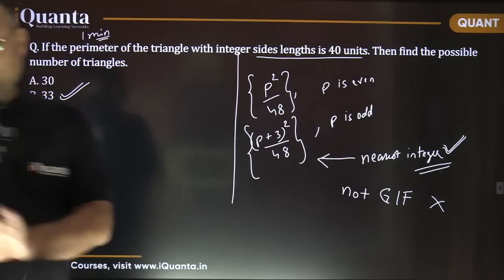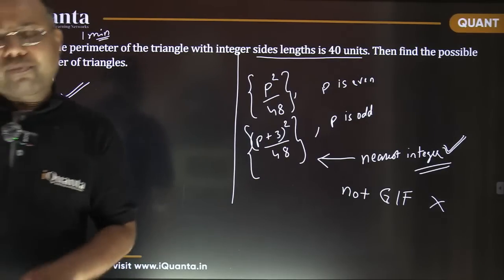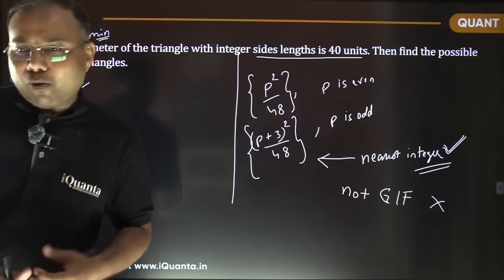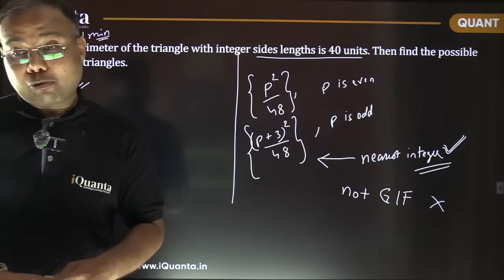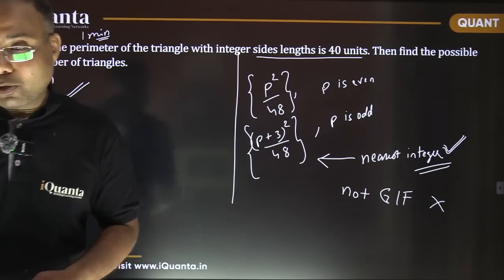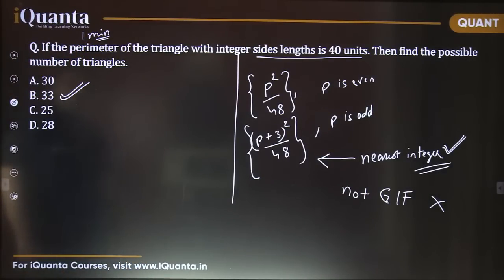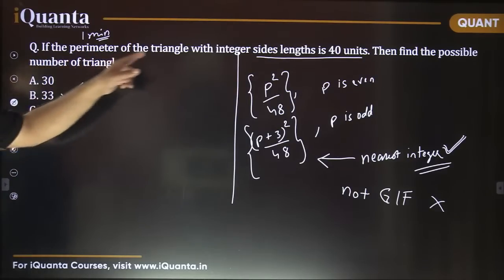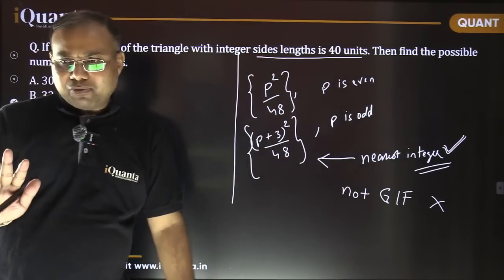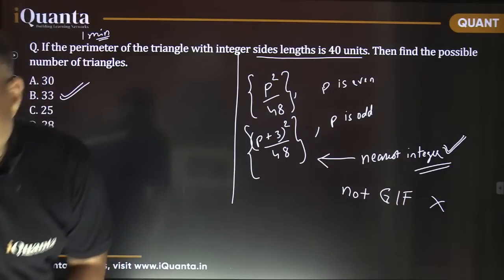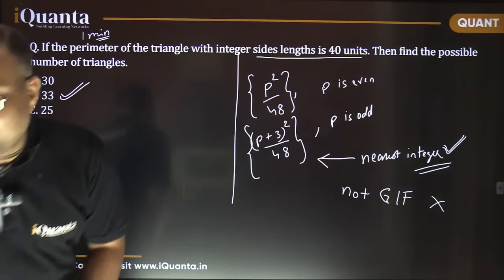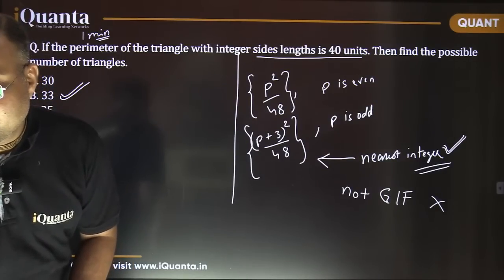Now see, I don't know any shortcut and I don't prefer to use any shortcut. Can we count them manually? Yes, that's not a problem, and it's not a lengthy task also. What we can do is: the perimeter of the triangle with integer sides is 40. The shortcuts are fine, we can use them to get our answer fast. Without a formula, I am explaining now. Listen carefully.